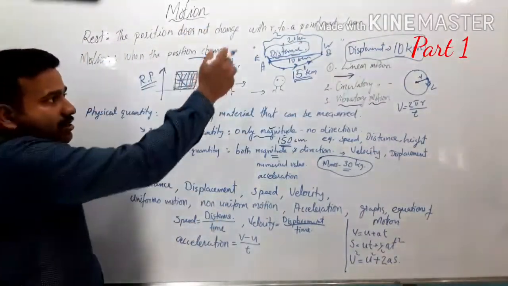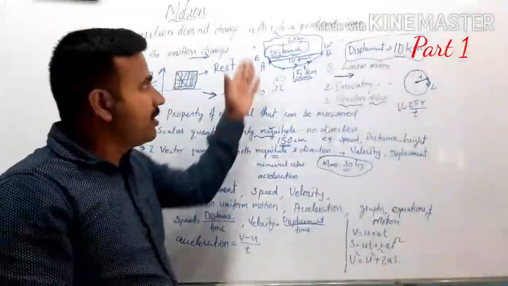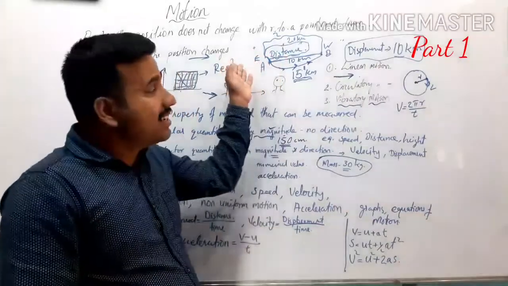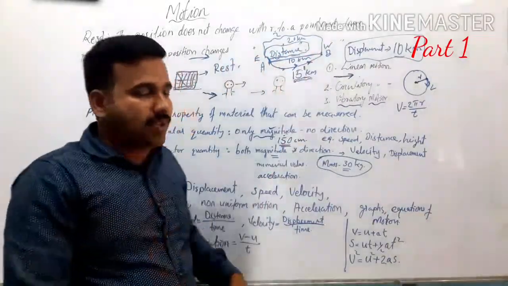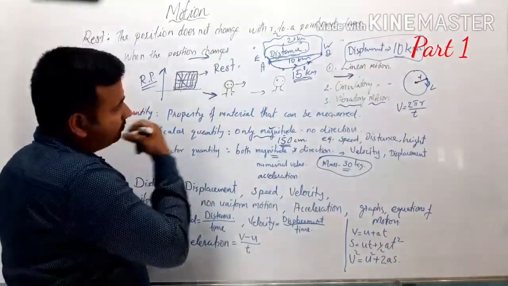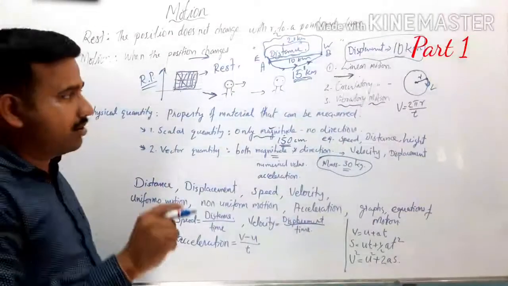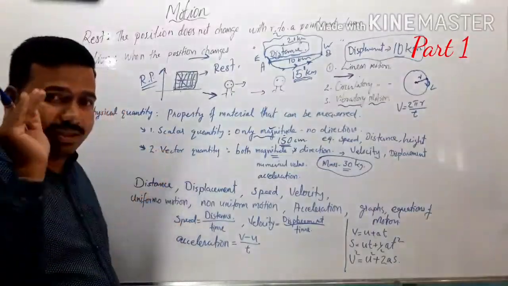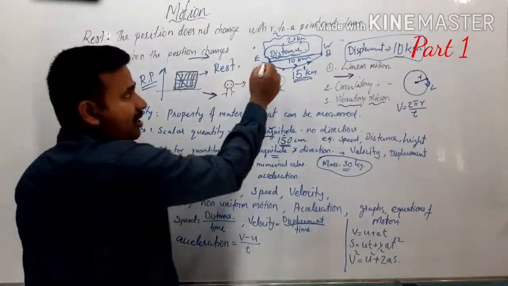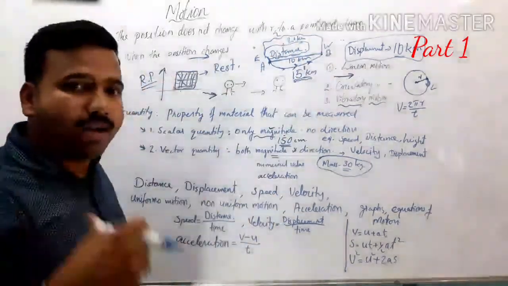In these situations, the distance traveled will be different, but the initial and final points remain the same. So in such a situation, we need another physical quantity called displacement, to specify the shortest distance between the initial and final position of an object.